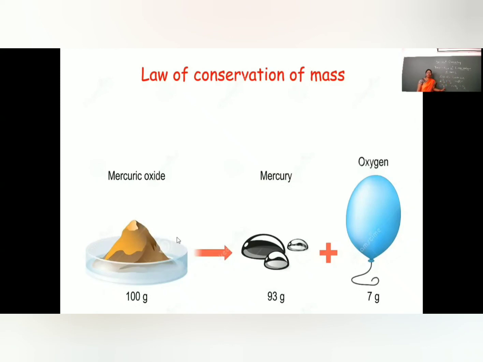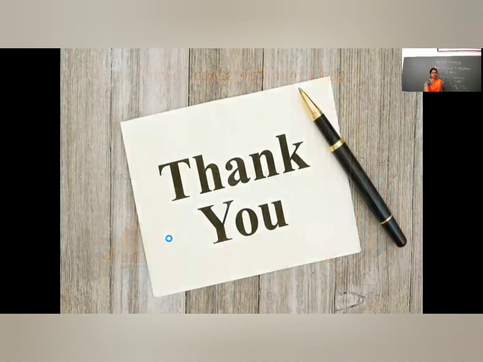Any example we take in a chemical reaction, it should be balanced, it should be fixed. So this is about the law of conservation of mass, which was stated by Antoine Lavoisier. This is a very useful law of chemical combination.